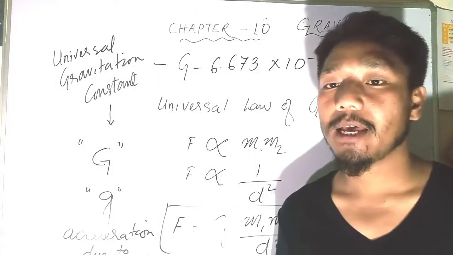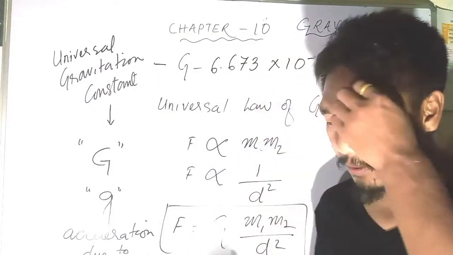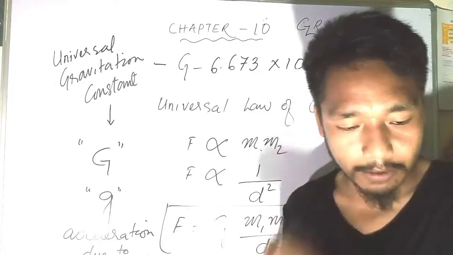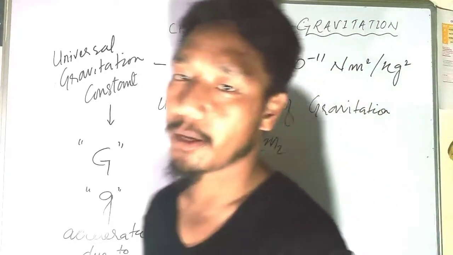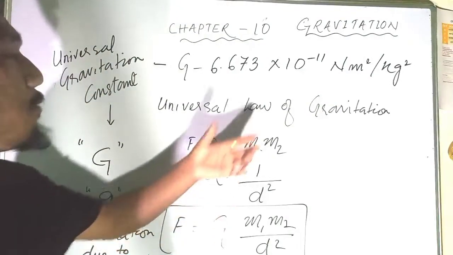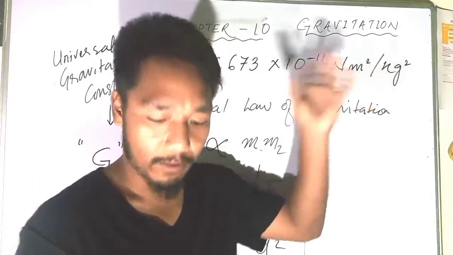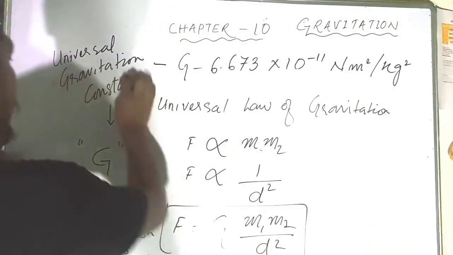9.8 meter per second squares. Okay, so this is what we have discussed in the previous video lectures. We have discussed more about this one, and also how we find out the SI unit of this. Again, I'm just rewinding how to derive the SI unit of G.